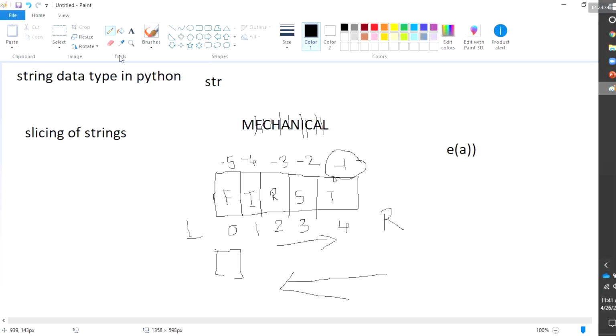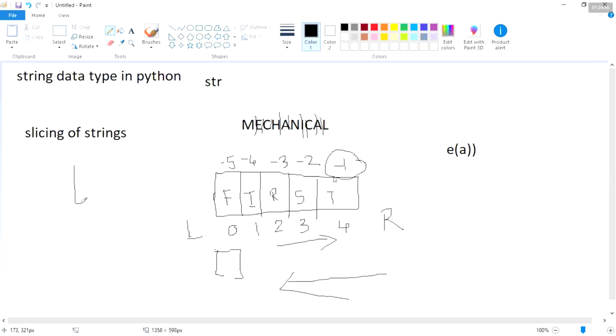Write the next point. By keeping the symbols, square brackets, the last one.